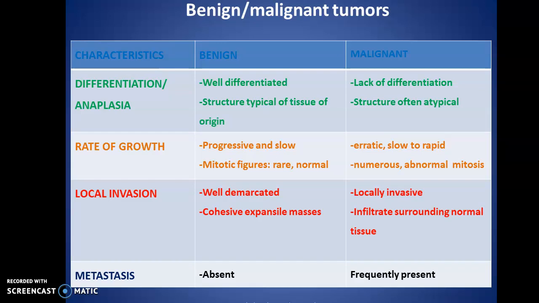Third difference is local invasion. Benign tumors are well demarcated, cohesive expansile masses, whereas malignant tumors are locally invasive and infiltrate into the surrounding normal tissue. Metastasis is the most important feature differentiating a tumor as benign or malignant. A metastatic tumor is a sure shot feature of malignancy, right? So it is always absent in benign tumors. In malignant tumors, it's frequently present.